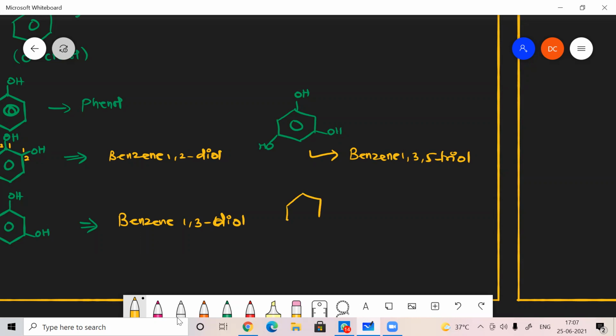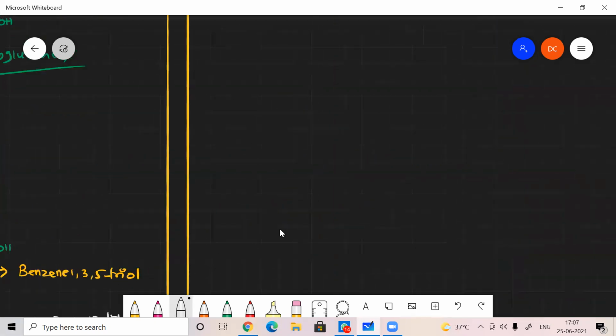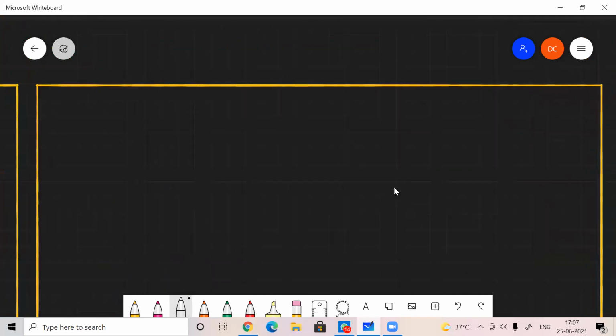Suppose OH, CH3. This is metacresol, or otherwise you can name it in IUPAC nomenclature as 3-methylphenol. Very nice. So 3-methylphenol is the IUPAC nomenclature. Suppose it is given like this.